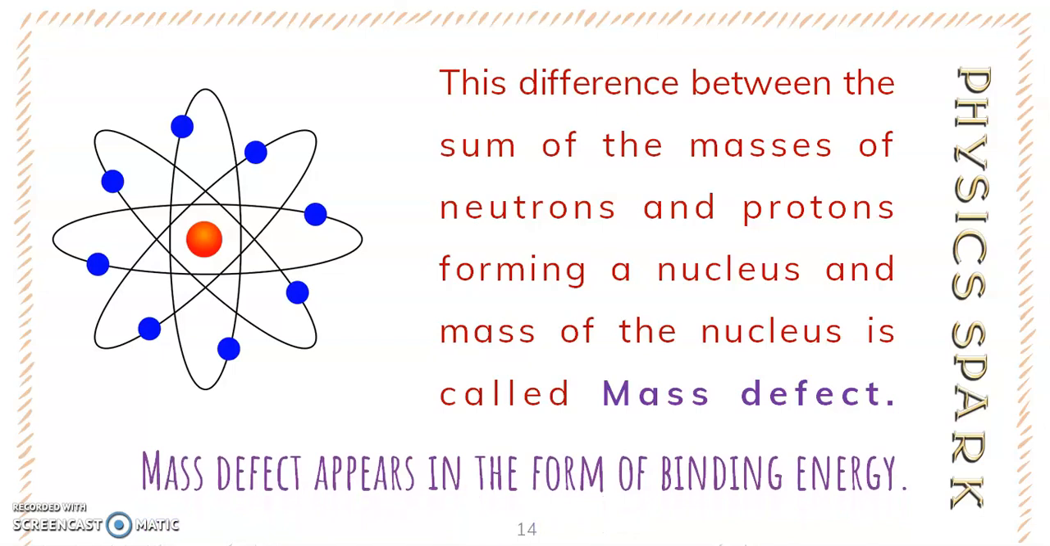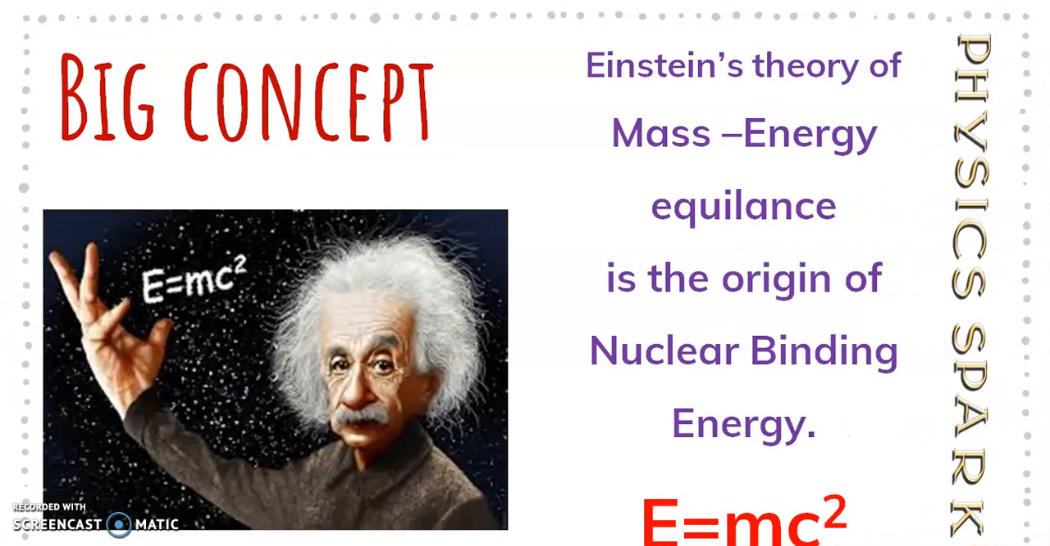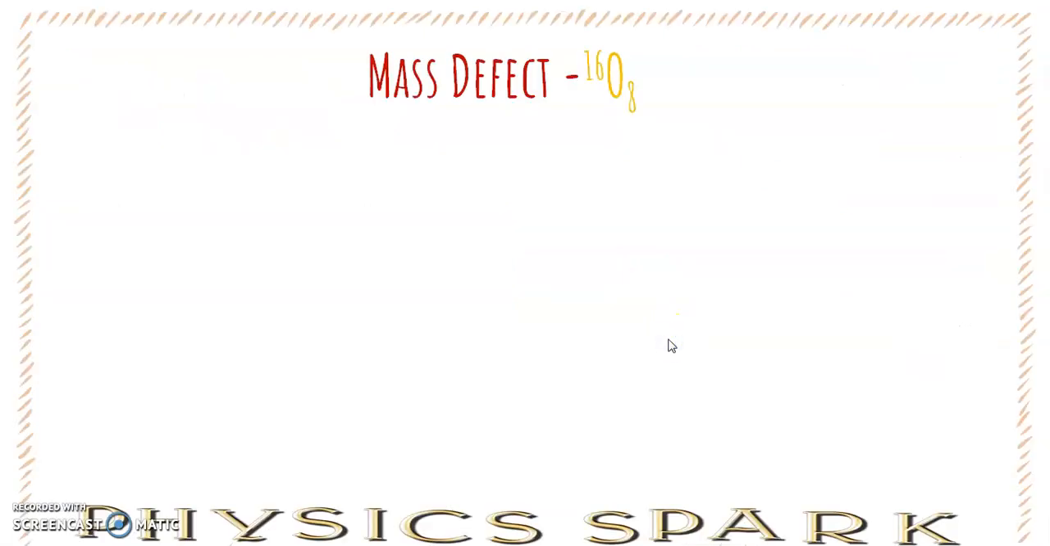Mass defect appears in the form of binding energy, and this relates to that big concept, that is E is equal to mc square. It means when we convert this mass defect into the form of energy, that energy is known as nuclear binding energy. Try to understand with some example.